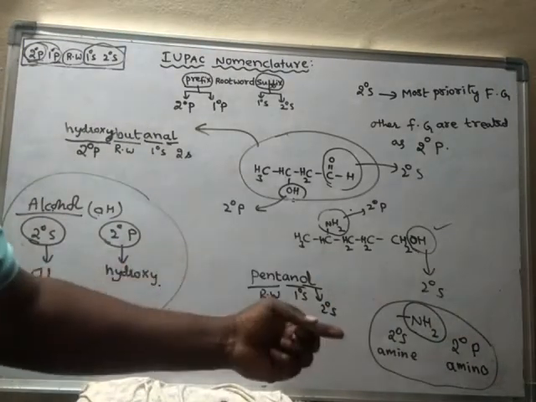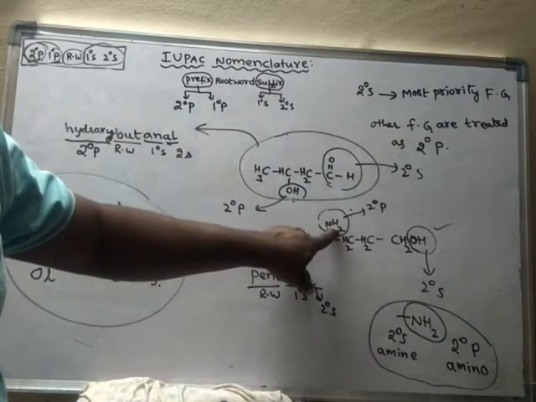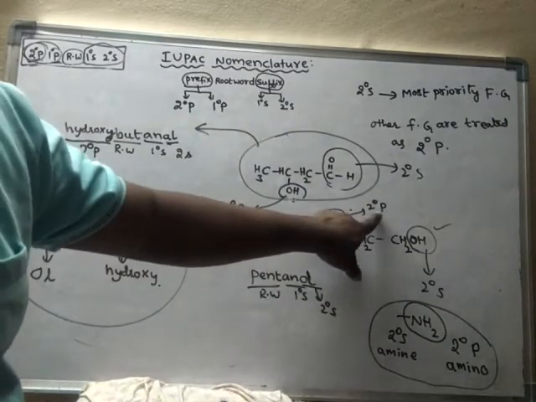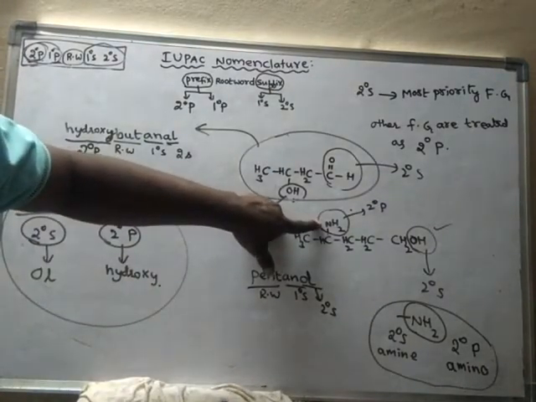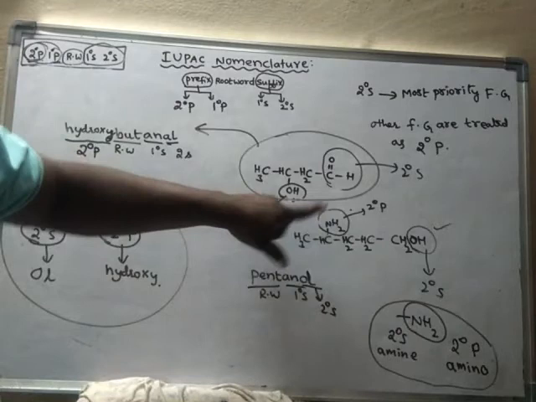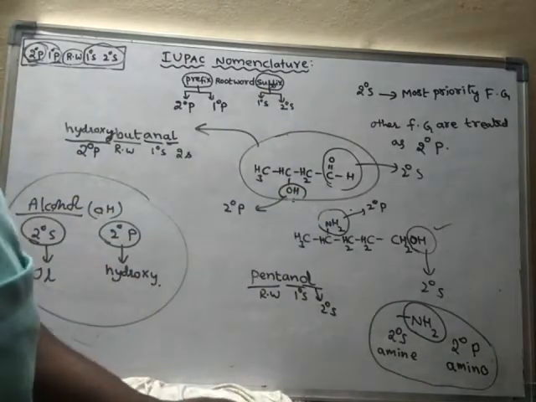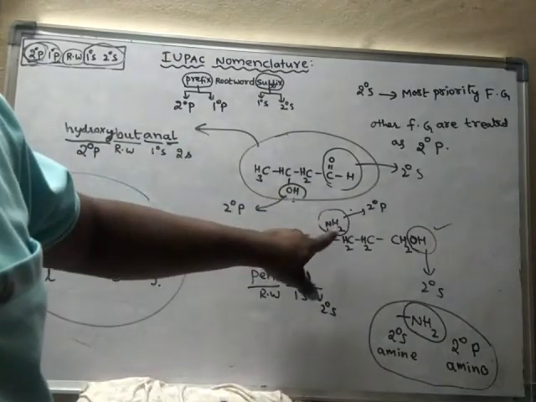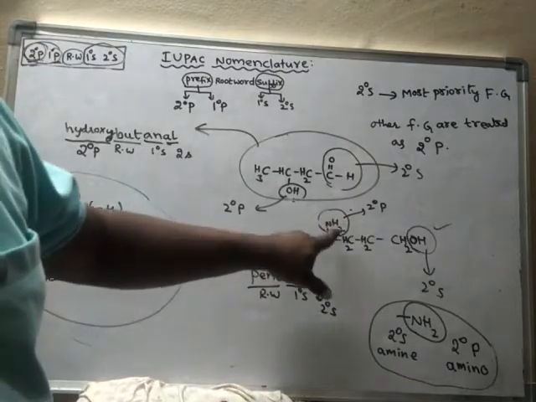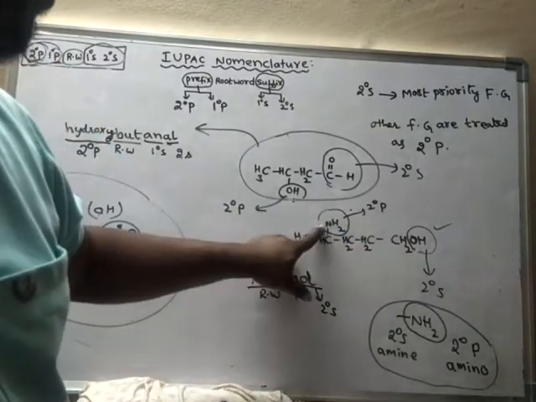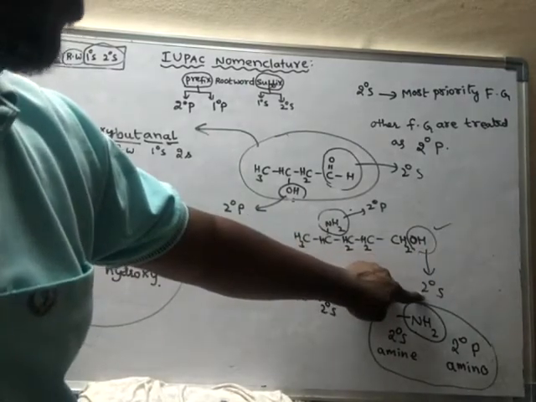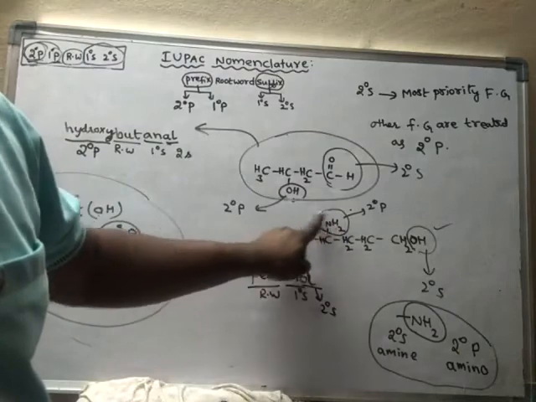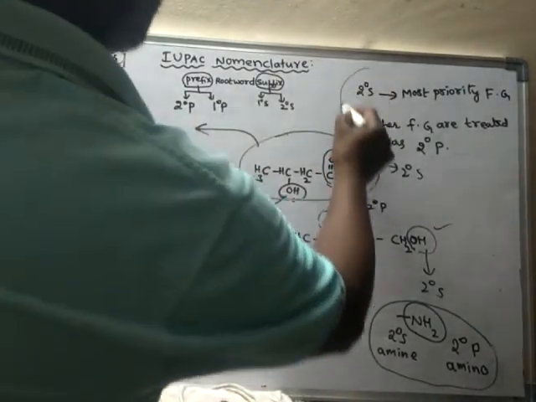So here what we have to choose? Here the amine group, NH2 group, is appearing as a secondary prefix. Why is it treated as a secondary prefix? Because there is some other functional group which is higher priority than the amine group. So this is the higher priority functional group than the NH2 group. That is why the higher priority functional group should be chosen as the secondary suffix, and the other functional groups are chosen as secondary prefixes. So like this.